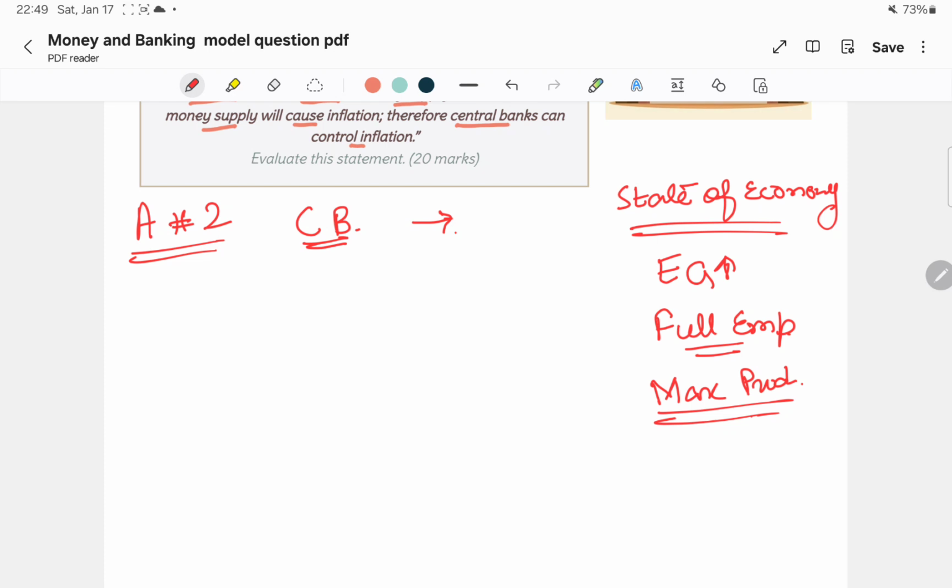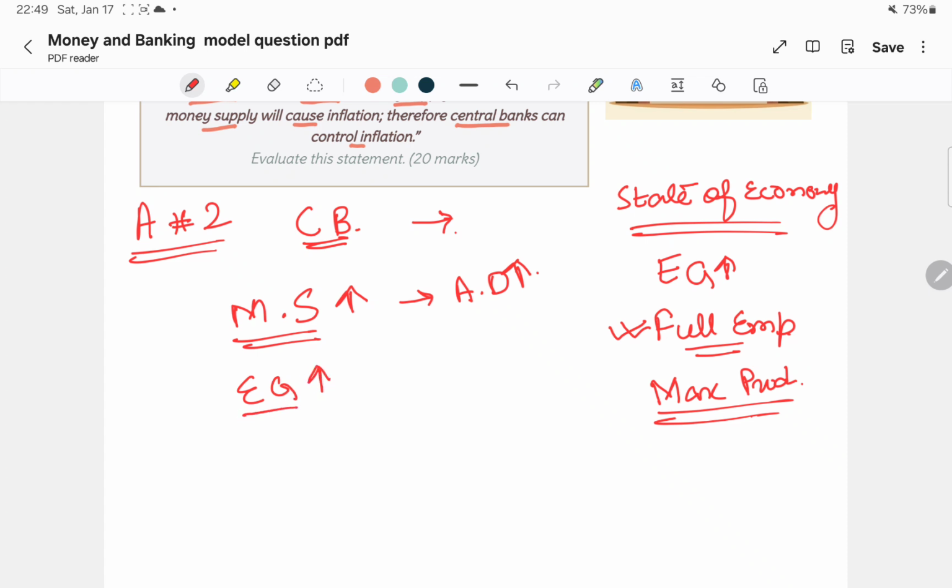So what will happen? In this situation, if the money supply increases, it will increase aggregate demand, and because of full employment, economic growth will be higher.